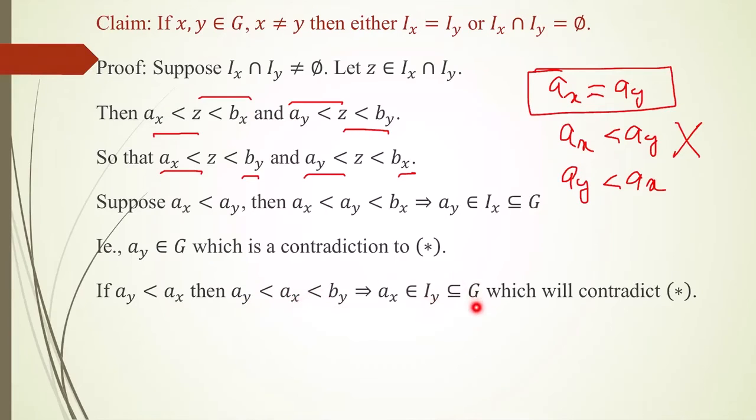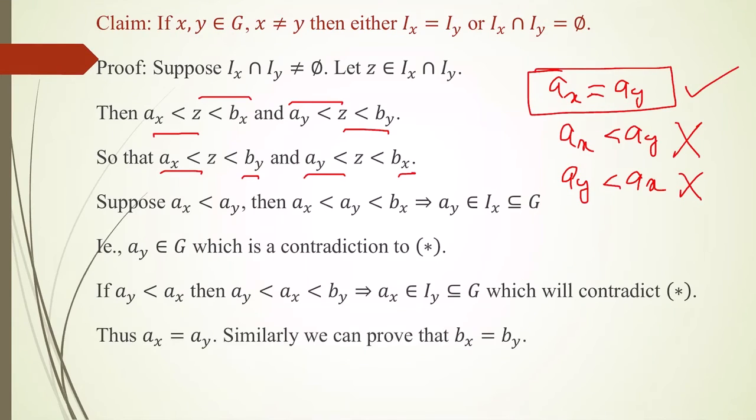Iy is a subset of G, so Ax is an element of G. This is again a contradiction. So Ay less than Ax is also not possible. Then the only possibility is that Ax equal to Ay. So we have Ax equal to Ay.